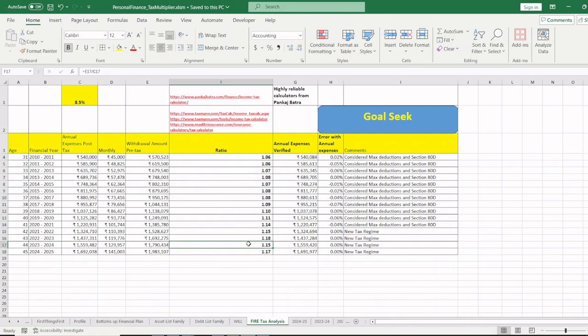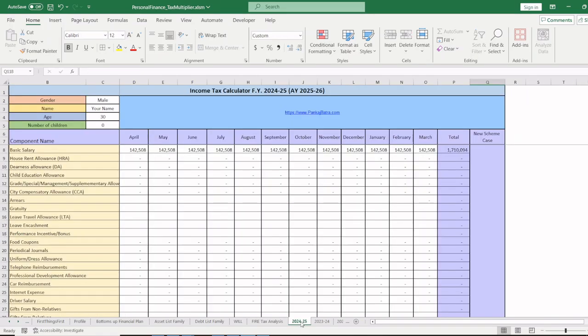Why? Because inflation is increasing, but the government is not increasing slab rates, which favored this particular person who was spending 5.4 lakh rupees annually. Let's say if this person was spending only 40,000 rupees a month, the ratio was 1.17 at the end in this year. If the person was spending only 40,000 rupees, the ratio becomes 1.14 for this year. How am I computing this?